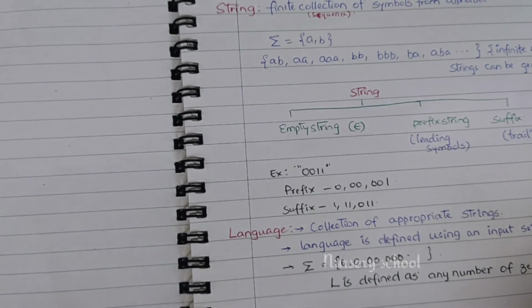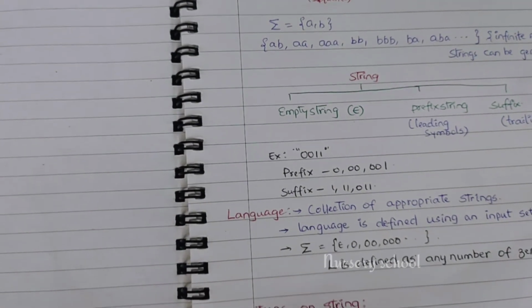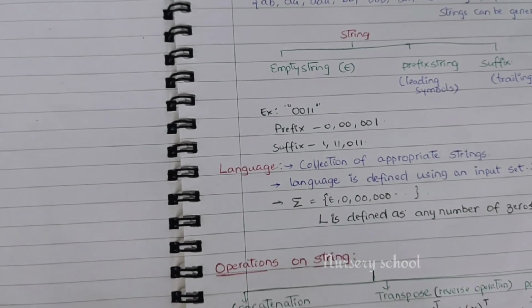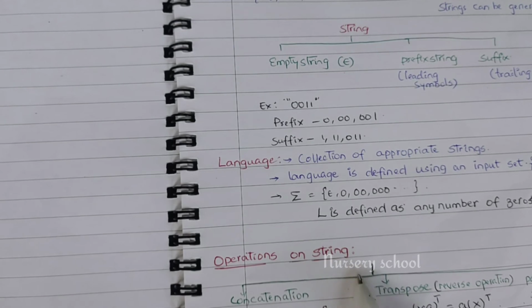By observing these strings, we can say the language L is defined as any number of zeros. Next we will see the operations we perform on strings. There are mainly three operations: concatenation, transpose, and palindrome. Concatenation is joining two strings. Suppose x equals y and y equals half; when you concatenate the two strings, you get xy equals y half.